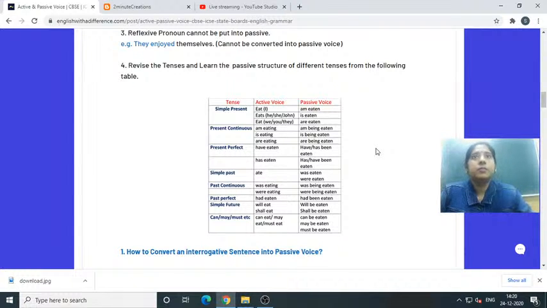So, simple present tense: active voice is eat, and passive voice is am eaten. Simple present tense eats also occurs, with he, she, John, anybody, then it will be is eaten. Then eat with we, you, they: in plural form, passive voice are is written. I am not reading all of these; you just copy this chart and you can do it yourself.